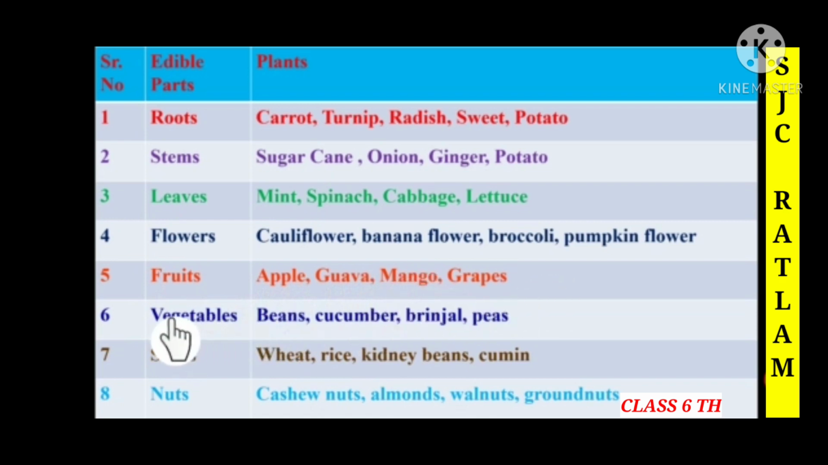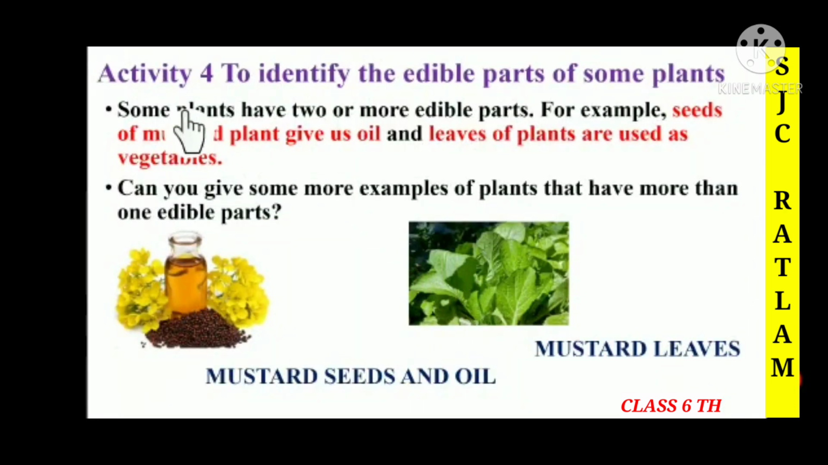In vegetables we can see beans, cucumber, brinjal and peas. And in seeds we can see wheat, rice, kidney beans and cumin. And in nuts we can see cashew nuts, almonds, walnuts and groundnuts. Children, these all are the edible parts of the plants that we can eat in our day-to-day life. Children, now we are going to discuss activity 4, that is to identify the edible parts of some plants.